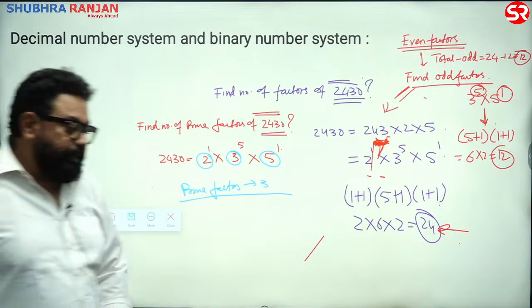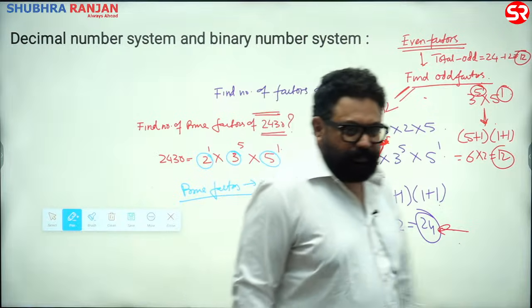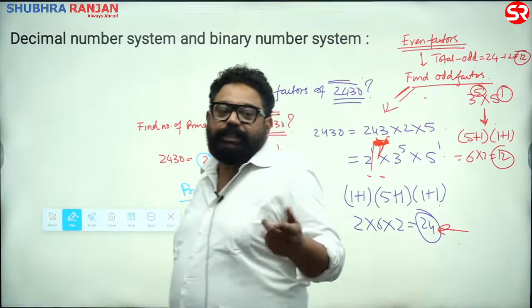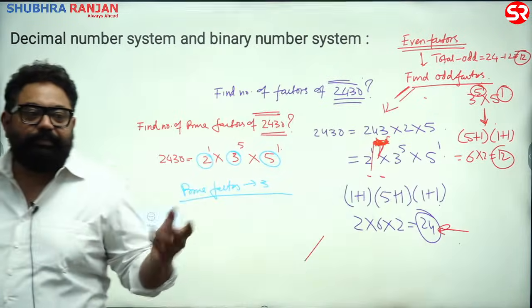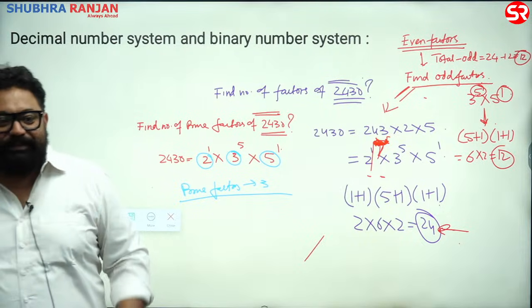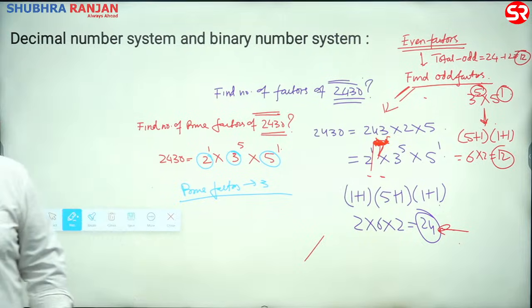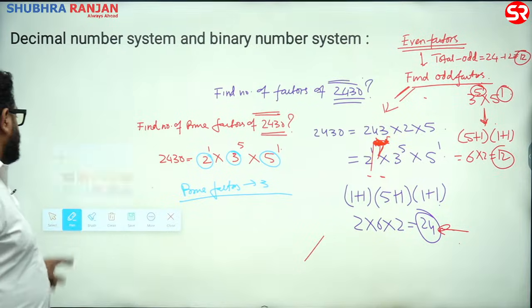Can you write it? No issues. No, because here 3 square is 9, which is not a prime number, right?